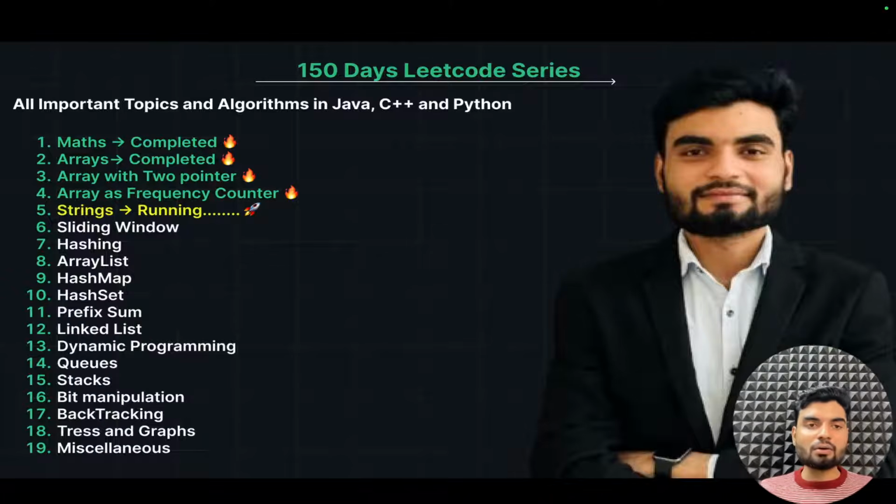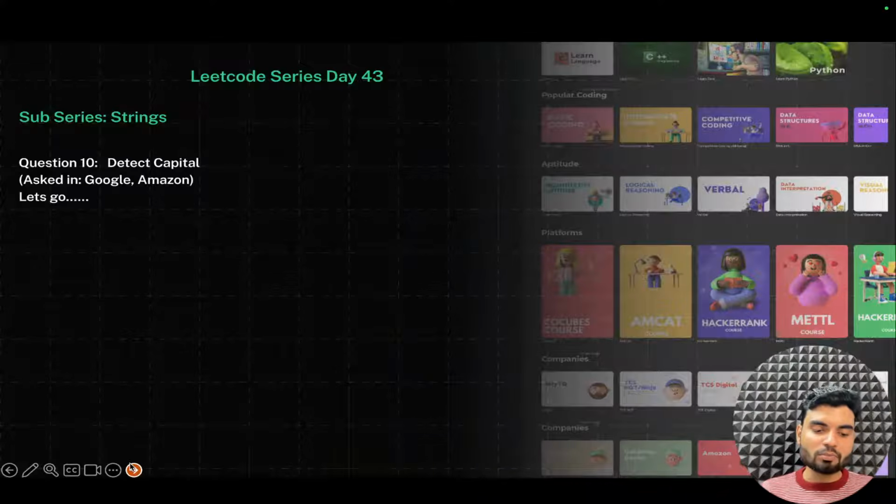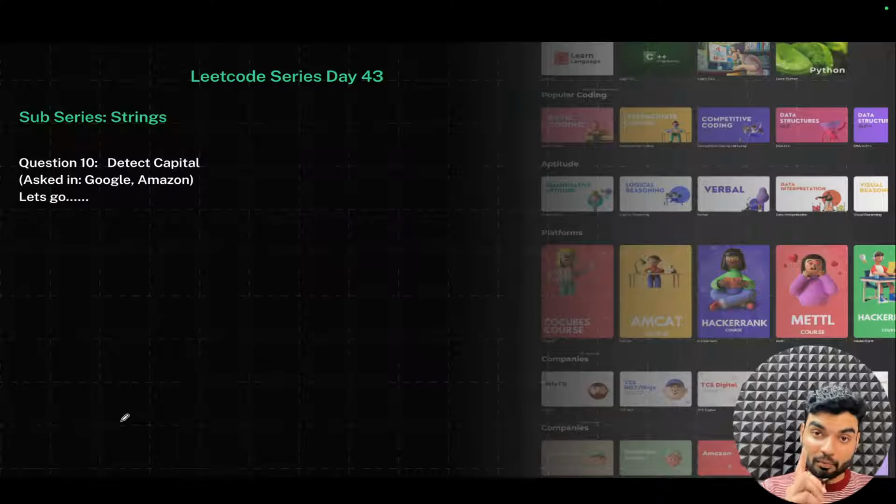Cool. So now we'll solve another problem statement in the string series itself. The problem is Detect Capital. Why I'm covering this problem statement is because here you'll understand how you can manipulate your string deeply, for uppercase, lowercase, for getting a slice of it. So multiple operations, and you'll understand a different pattern. That's why I'm covering this particular problem. Along with this, the problem has come up in Google and Amazon, so it has appeared in both of them.